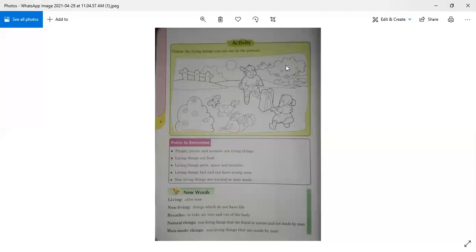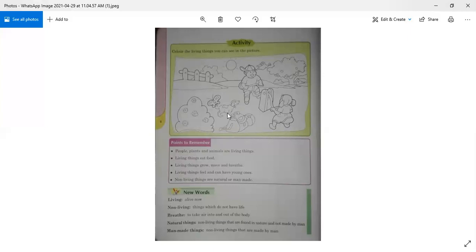You have to color the tree because tree is also a living thing. And there's again a bush. You have to color this bush. And this is a boy. So you have to color the boy because the boy is also a living thing. And what about a girl? Yes, the girl is also a living thing. What about this bag? Yes, it is a non-living thing. So you are not going to color it. This is a ball. This is a toy. You are not going to color it.